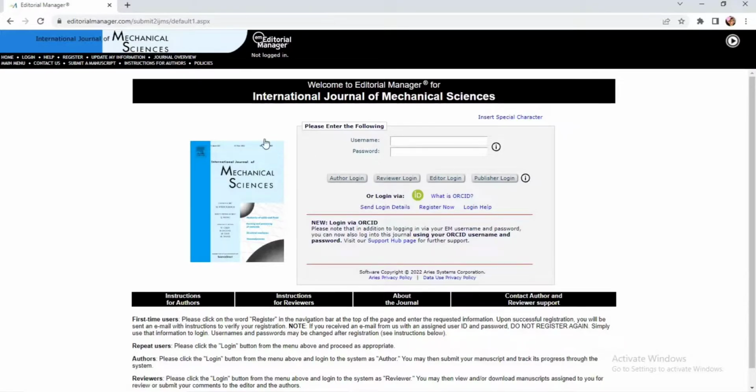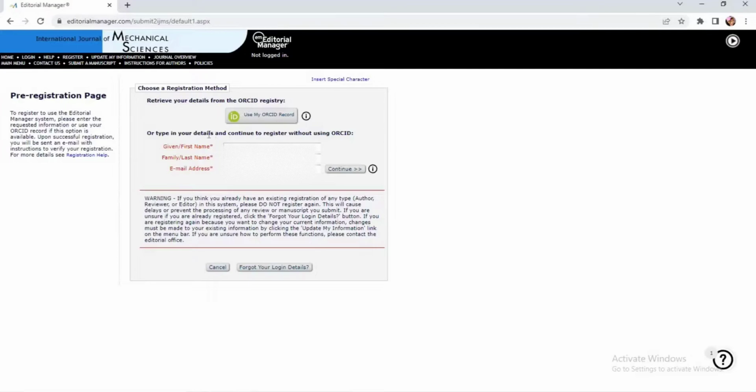So let me go for submit your article, and this window is nothing but the editorial manager. Welcome to the editorial manager for International Journal of Mechanical Sciences. It is asking for username and password. Since I haven't registered as of now, let me click on register now. It asks you for the basic credentials. If you have an ORCID ID, you can just proceed as it is.